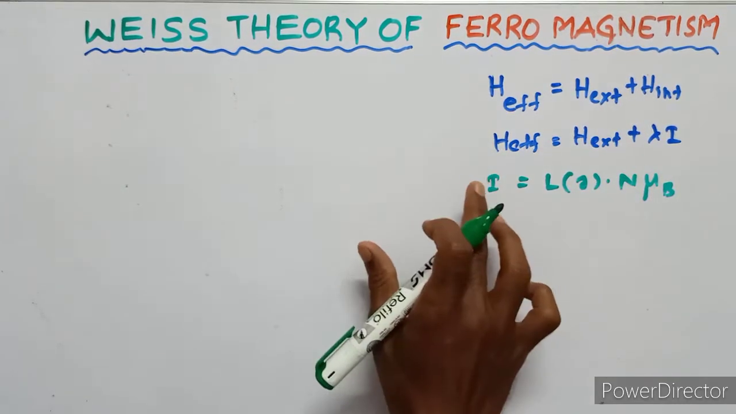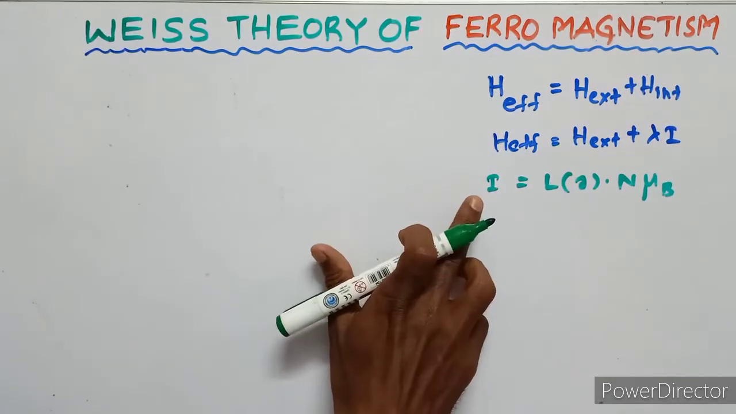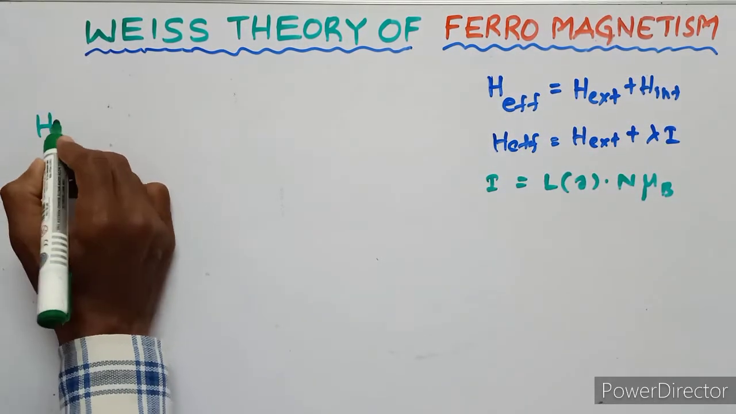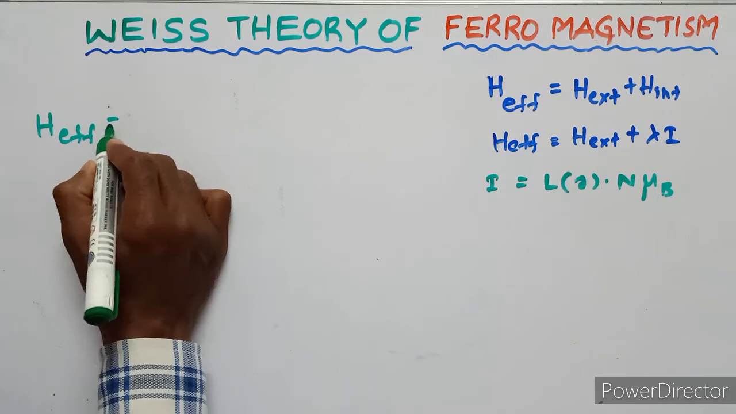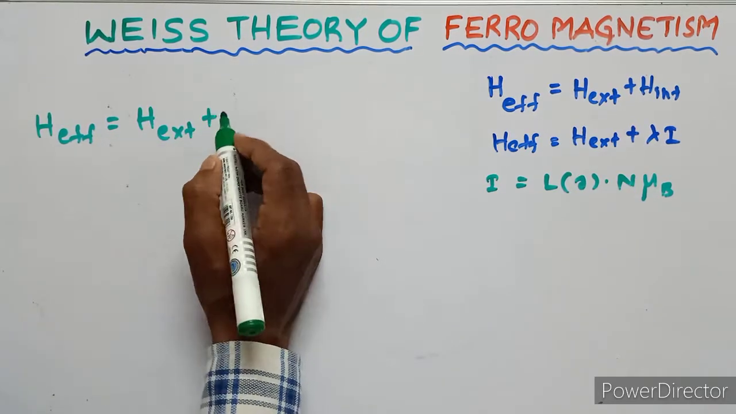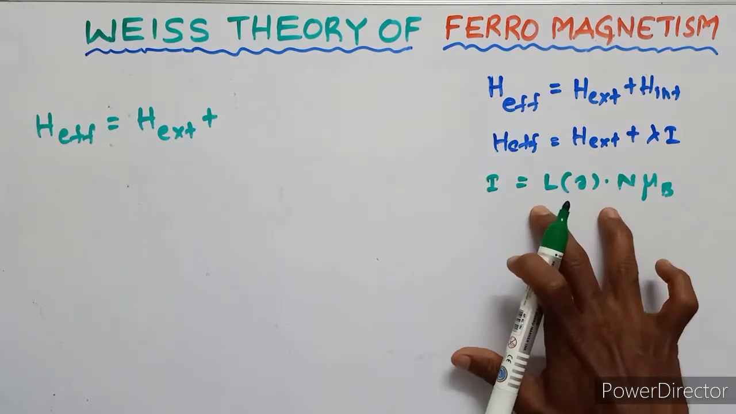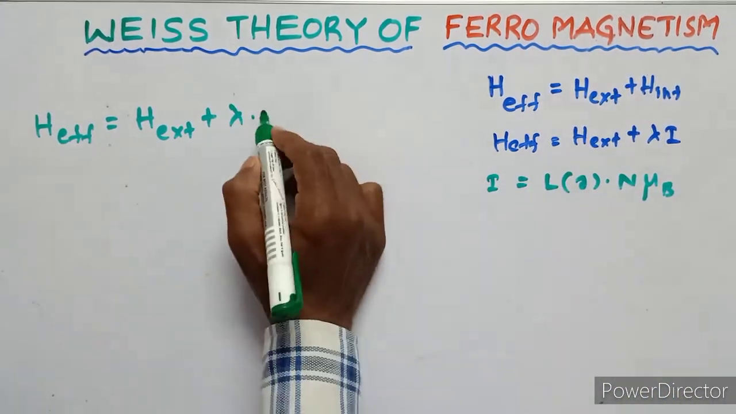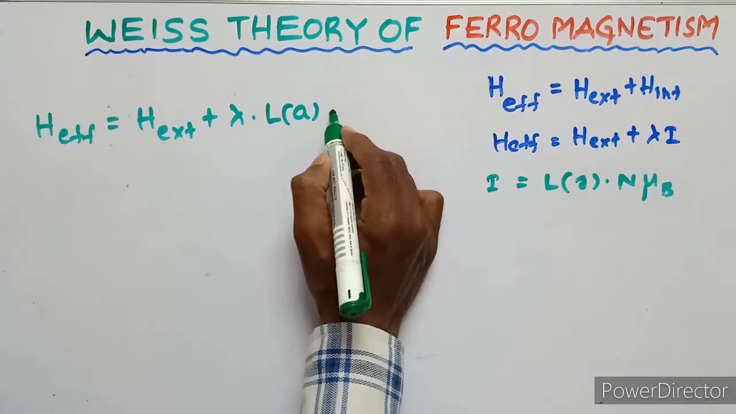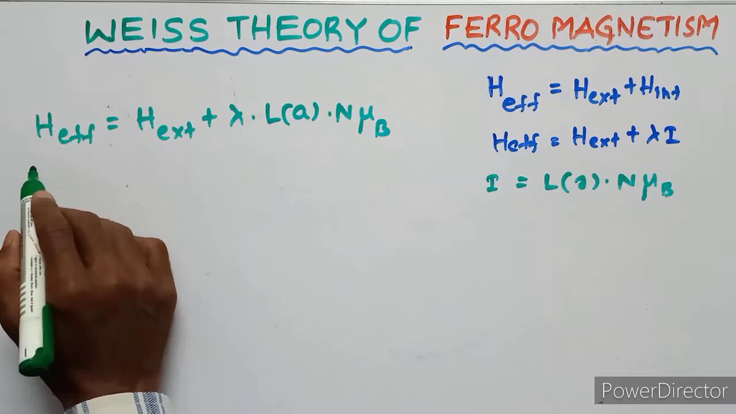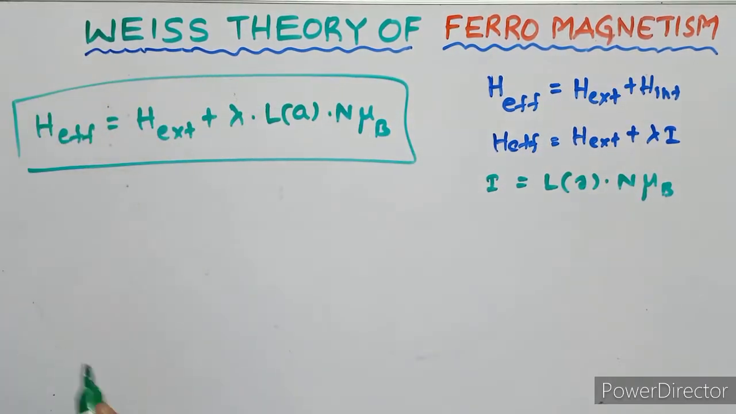From this equation and this equation, H effective equals H external plus I, substituting the above equation, lambda into LA into n into mu suffix b. This is one type of equation.